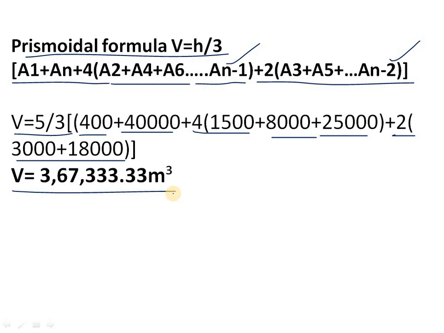Then press equal to, you will get 220,400 into 5 by 3. So you will get the answer as 367,333.33. This is the capacity, or volume, of the reservoir. In this way we have to calculate the problems of capacity of reservoirs.